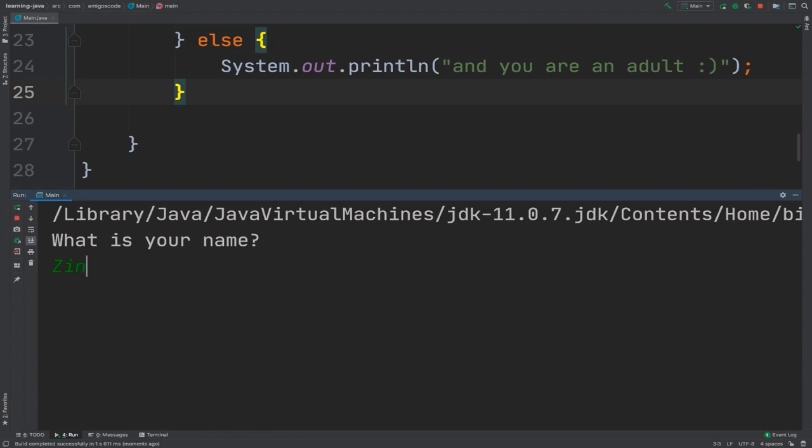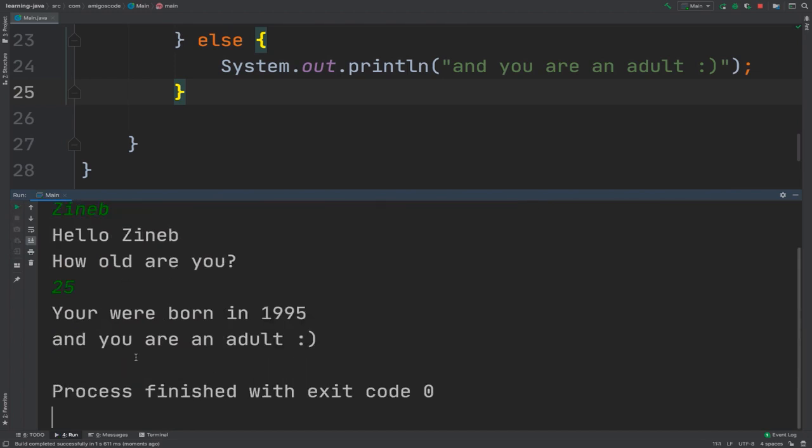What's your name? Let's say Zineb this time, and then you can see "Hello Zineb, how old are you?" Let's say she is 25. There we go. So you see that you were born in 1995 and you are an adult.